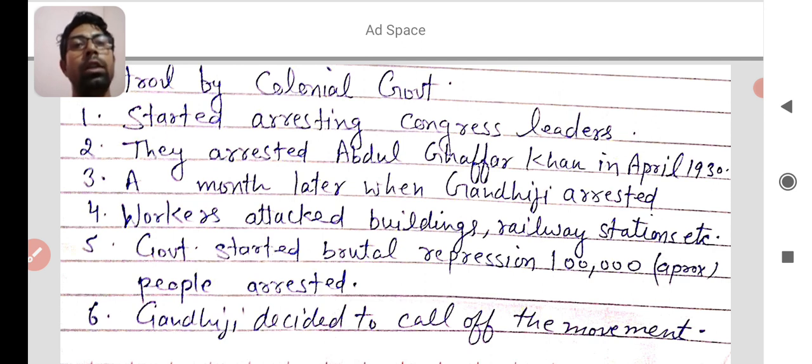I hope you learned the last point of today also, and tomorrow we will read about the pact between Gandhi and Irwin, whether it was successful, and then about the shortcomings of the civil disobedience movement. I think it will be completed in one or two videos, and I hope you are getting all points in an easy way, and you will get 100 out of 100 in your SST exam.